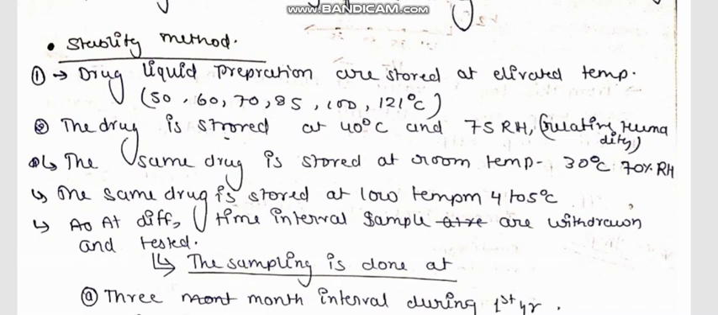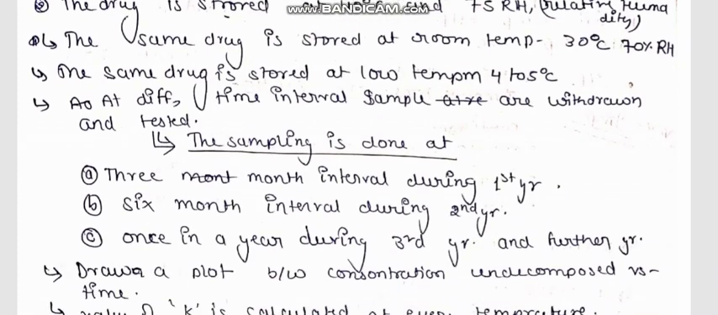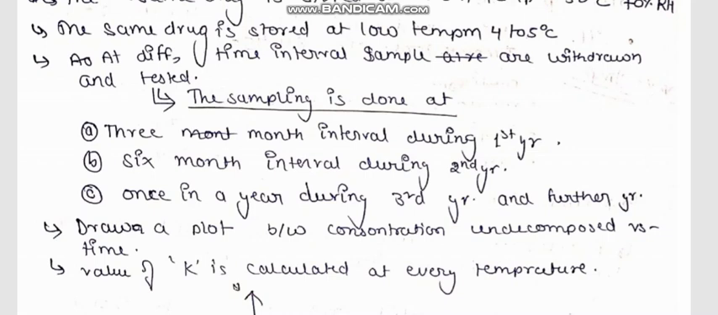Now the question arises, we have kept the sample for a particular period of time and at a particular humidity level. Then we have to test the product, whether it has the same concentration or the concentration of the product has changed. Then in how much time period, at how much interval of time are we going to take the sample and conduct a study on it? So first of all, we will take a sample at the interval of 3 months during the first year.